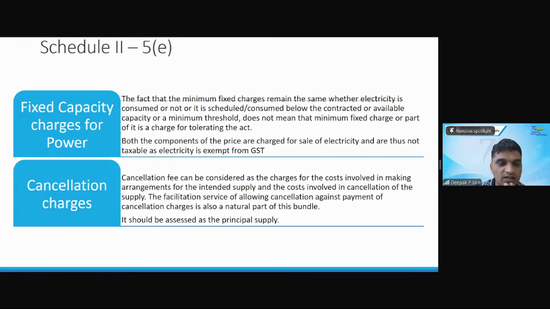It is taxable. So that 50 rupees will be taxable at the same nature of service, because you have to understand the nature of service. It will be treated as a composite supply. Whatever is the GST rate for the main supply, Komalpreet, that will apply for the cancellation charges also.